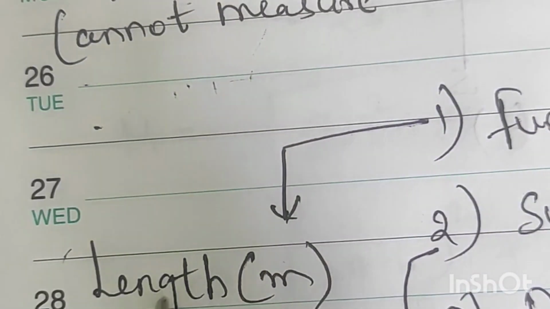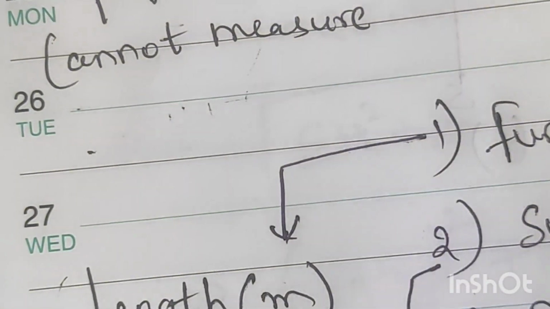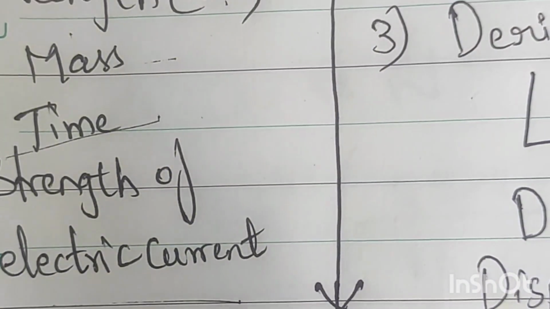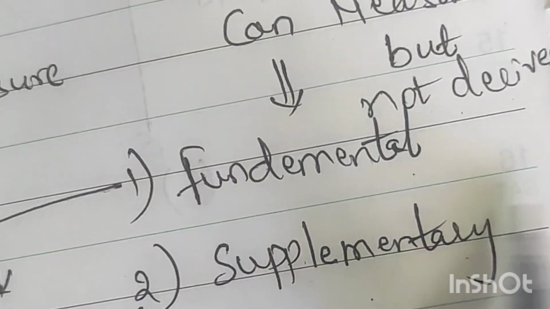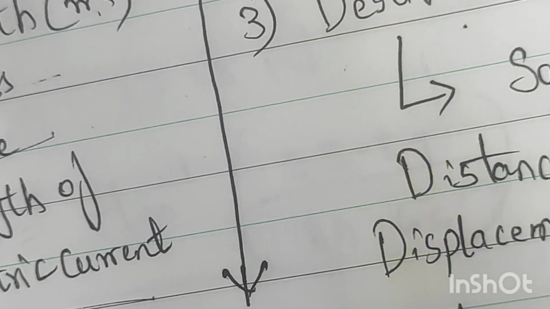In fundamental physical quantities, there are length, mass, time, strength of the electric current, and thermodynamic temperature, etc. In supplementary non-physical quantities, angles are involved, for example plane angle and solid angle.